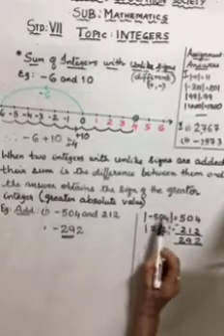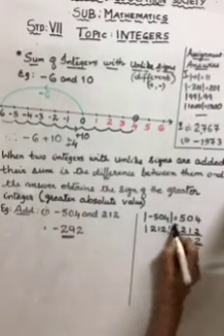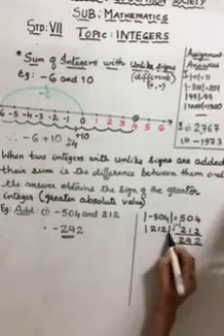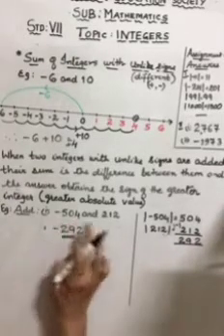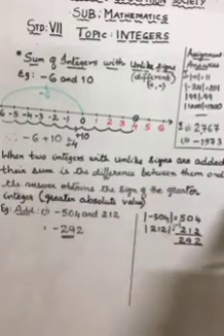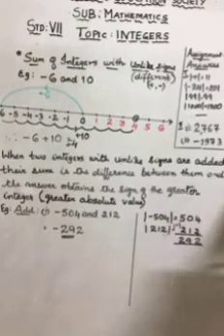It is 504. Next, what is the absolute value of 212? It is 212. Since they have unlike signs, what does the rule say? It says find their difference. I found the difference.